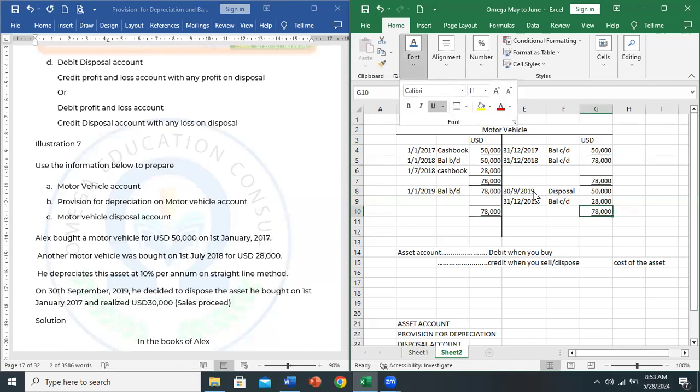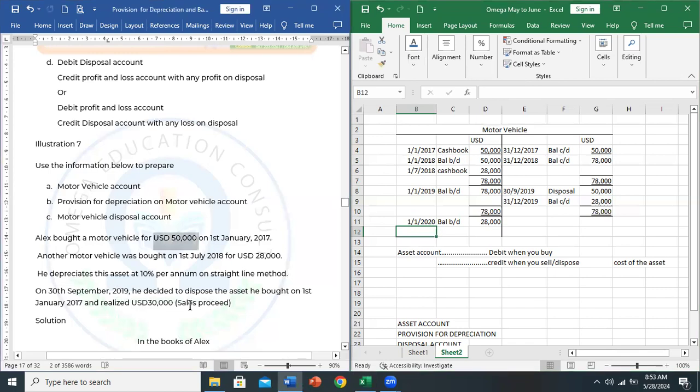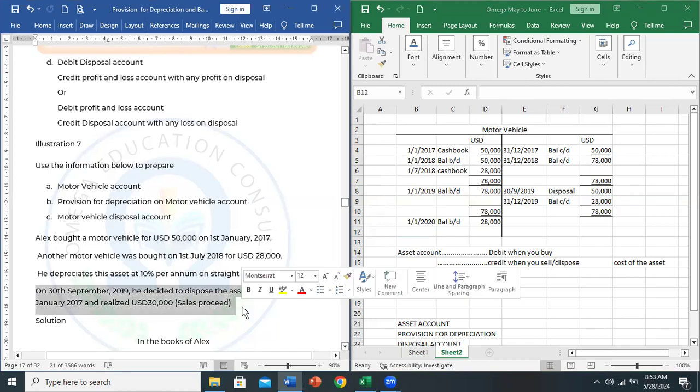Okay, so remember to bring down your balance brought down, which is 1st January 2020, 28,000. So you are now in the year 2020. You ask yourself, did you buy any asset in 2020? In this case, the answer is no. Did you sell? No. And if we are paying attention, we realize that 2019 was the last year any activity happened for the business.